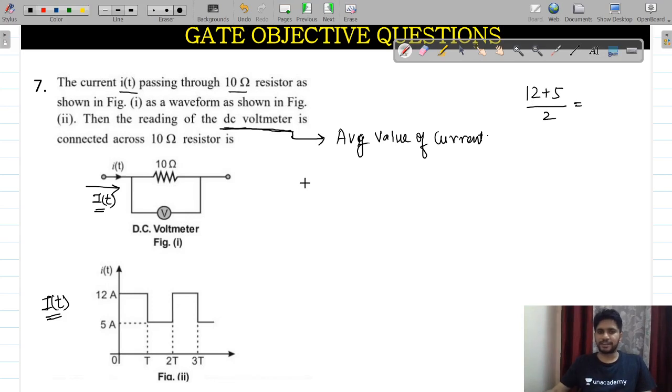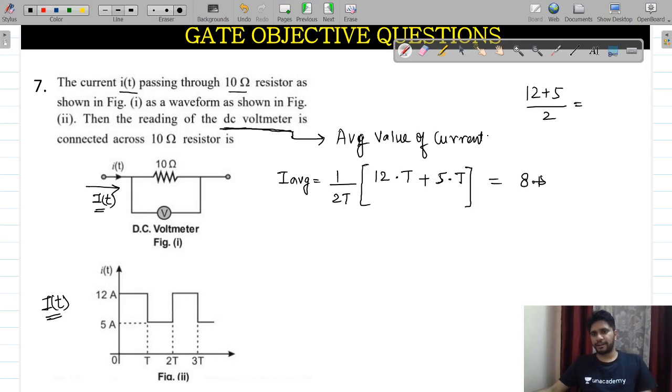I am just giving you another method: I average will be equal to 1 divided by 2T times, 12 for the time period T, plus 5 for the time period T. So overall this value comes to 8.5 ampere. This is my average value.